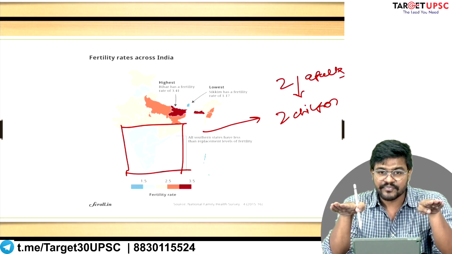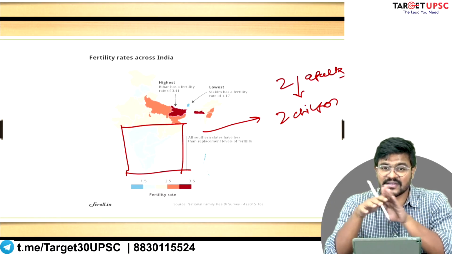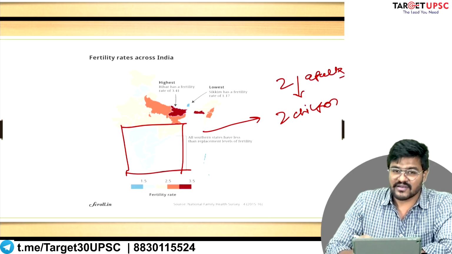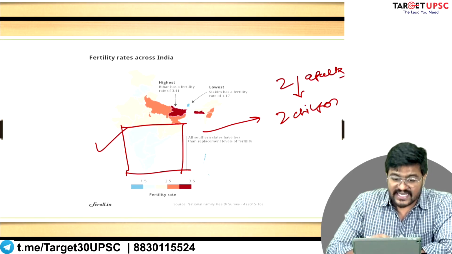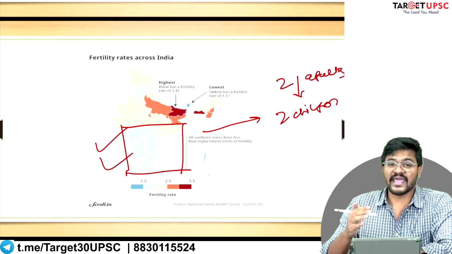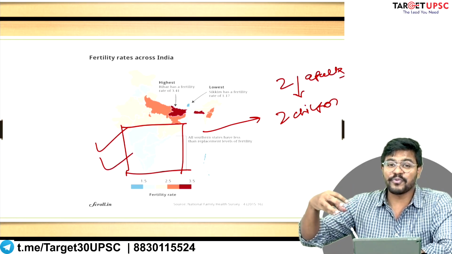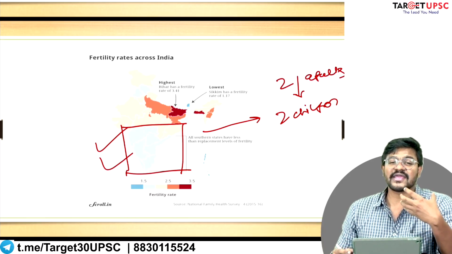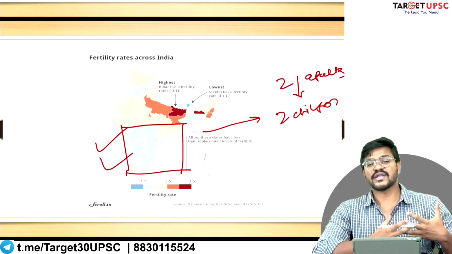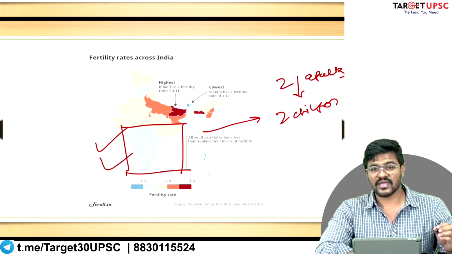That means the population is stable. This is called replacement level. So these states in blue have limited their population growth to below replacement level. They are acting in an ideal manner. They have managed to control their population.